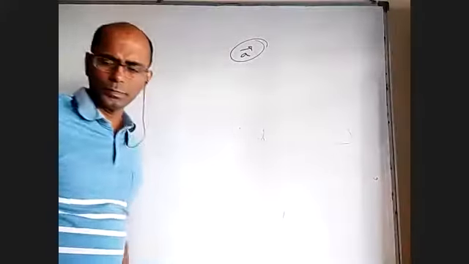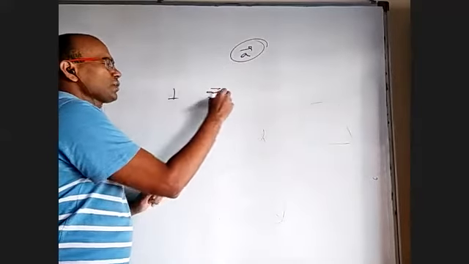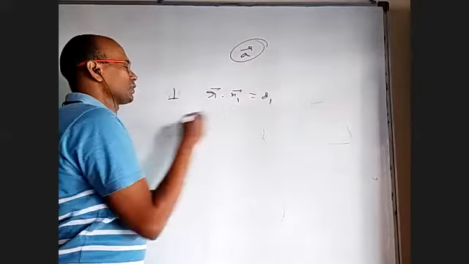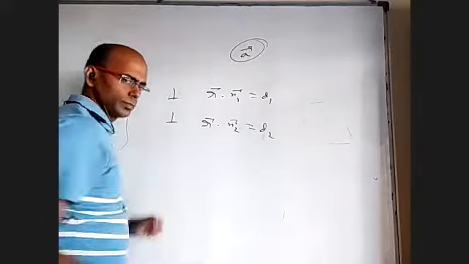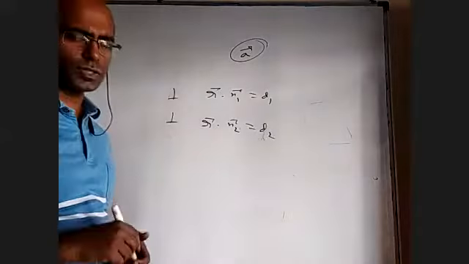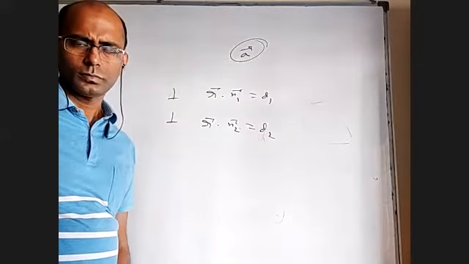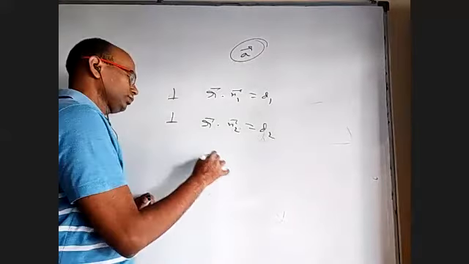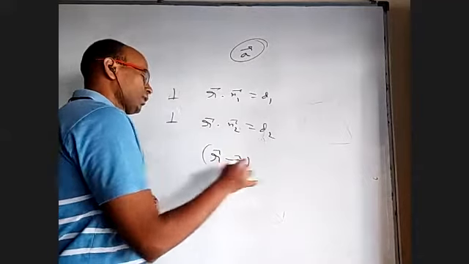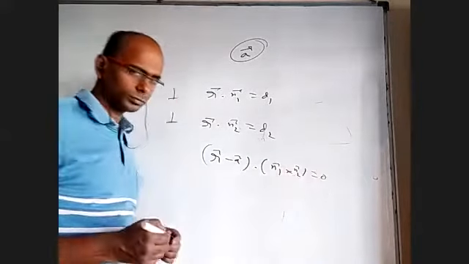Almost similar. They can say I want a plane passing through A, perpendicular to plane r bar dot n1 bar equal to d1, and perpendicular to plane r bar dot n2 bar equal to d2. Then what is the equation of the plane? r bar dot n1 cross n2. Yeah, r bar minus a bar dot n1 cross n2 equal to 0.